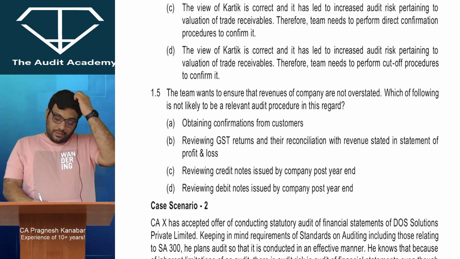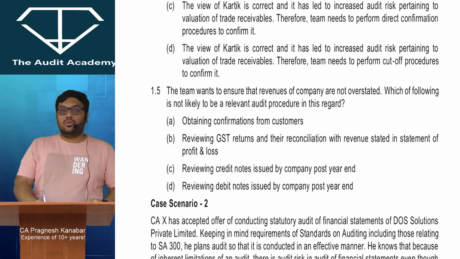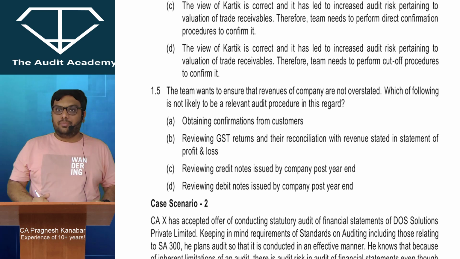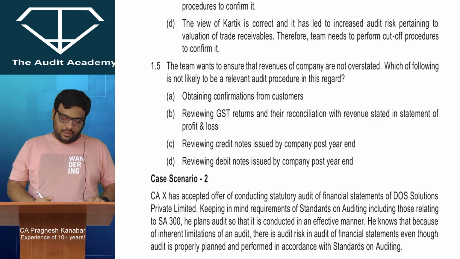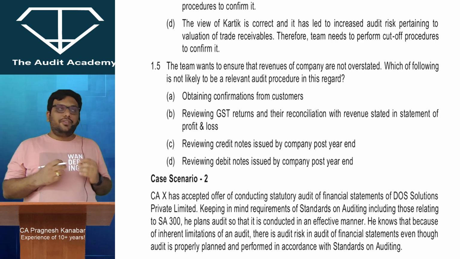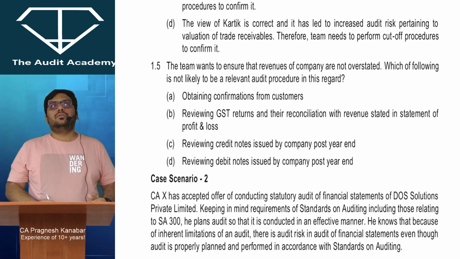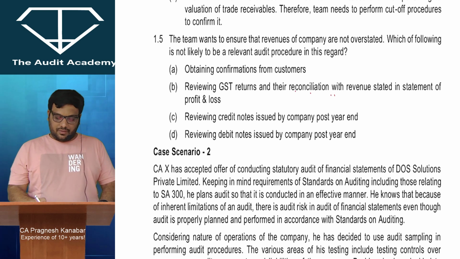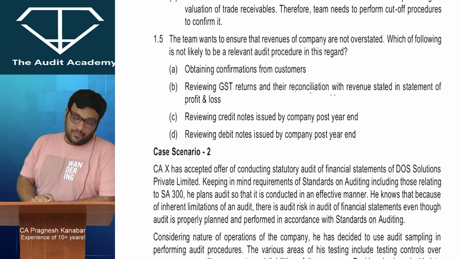The team wants to ensure that revenues of the company are not overstated. This is good thinking by Karthik, that there is a possibility of revenue being overstated. Which of the following is not likely to be a relevant audit procedure in this regard? If I feel that they may have recorded fake revenues, you can go for obtaining confirmations. Reviewing GST returns and their reconciliation with revenue stated in the statement of P&L.